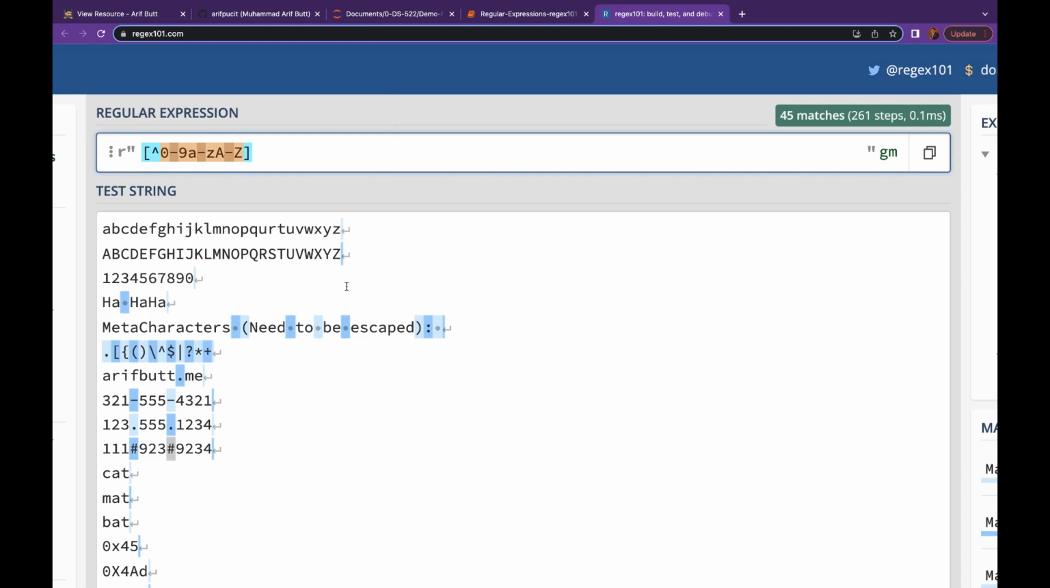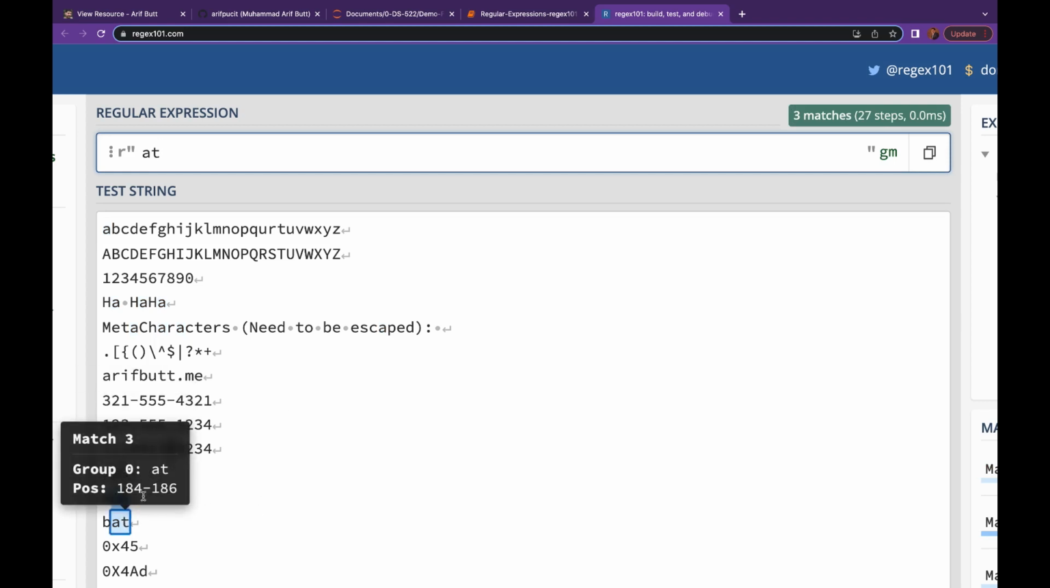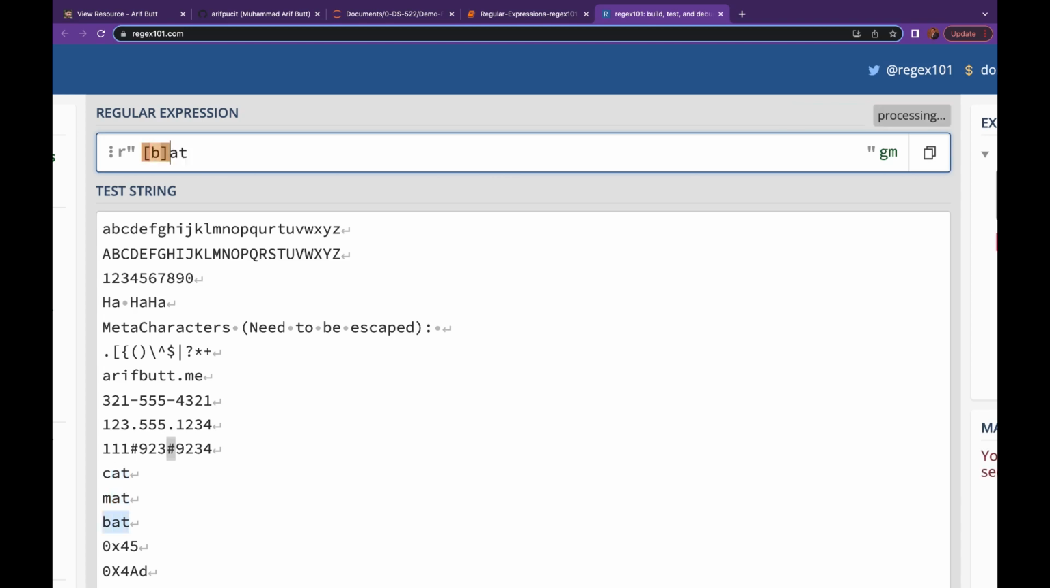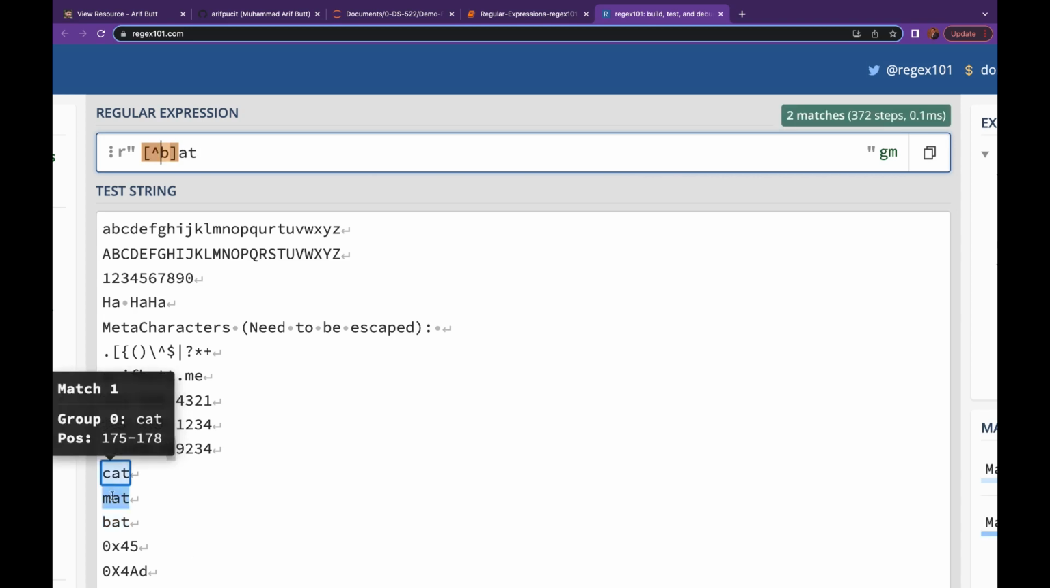Okay, so let's see another example. Can anybody tell me, if I want to select this "at", so this "at" is selected, and if I want to select all those words which end with AT but do not have a B before that, how to do that? That is simple. I put a B over here, but I need to negate it. So we have cat and mat, but we do not have bat.